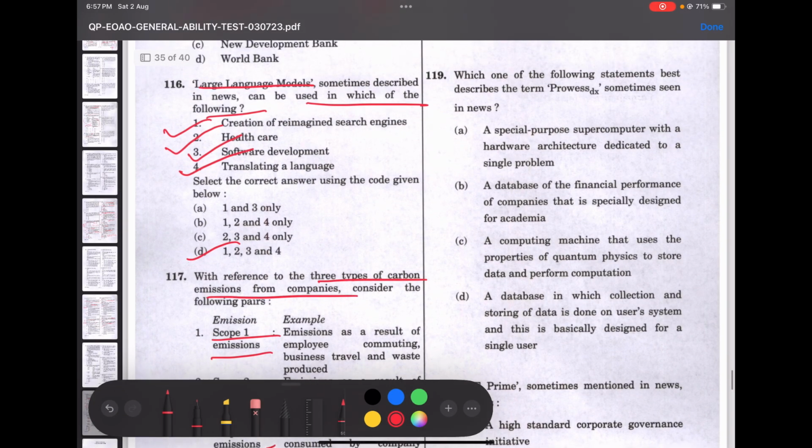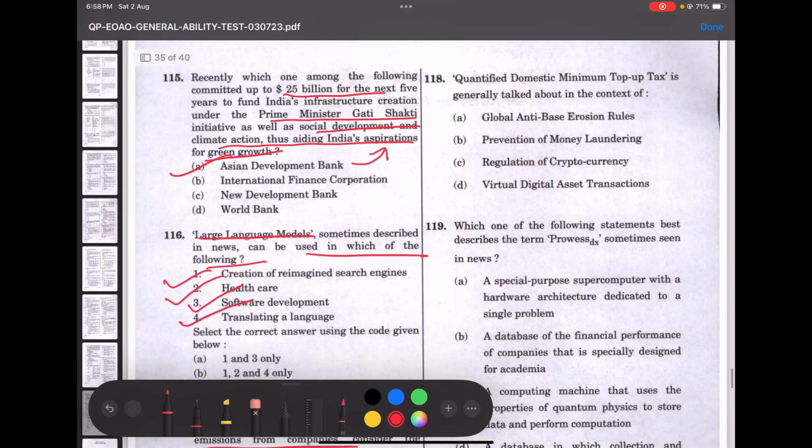So we'll move on to the next. Qualified domestic minimum top-up tax is generally talked about in the context of global anti-base erosion rules. So read further about global anti-base erosion rules. What does it do? It is actually designed to address concerns relating to shifting of profits, say from low tax jurisdictions, and the erosion of the tax base in higher tax jurisdictions. So try to read about that.